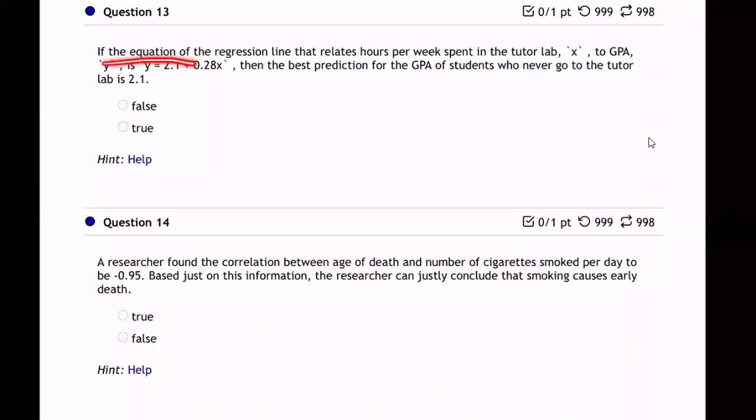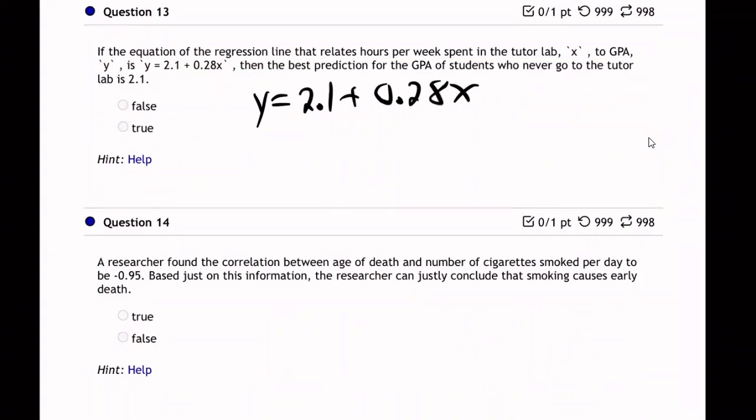13. If the equation of the regression line that relates hours per week spent in the tutoring lab to GPA is... the best prediction, blah, blah, blah. Okay, let me write that out. Y equals 2.1 plus 0.28x.